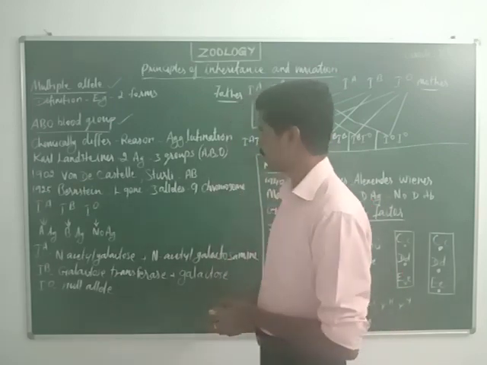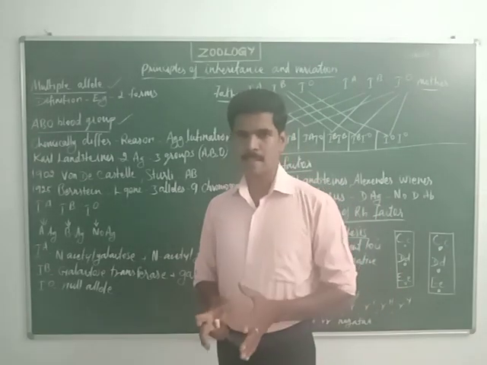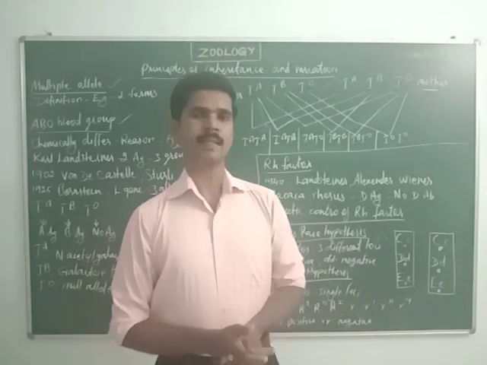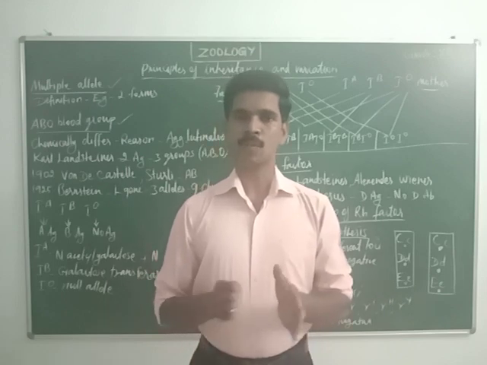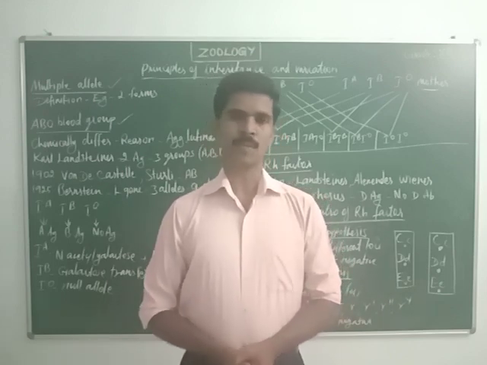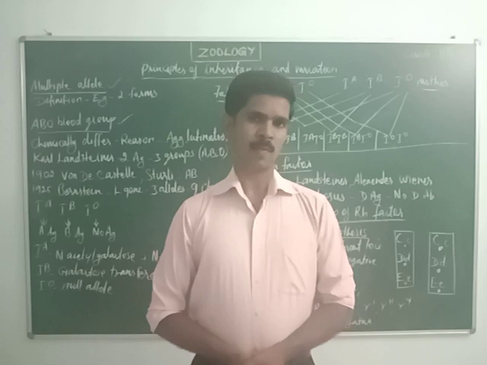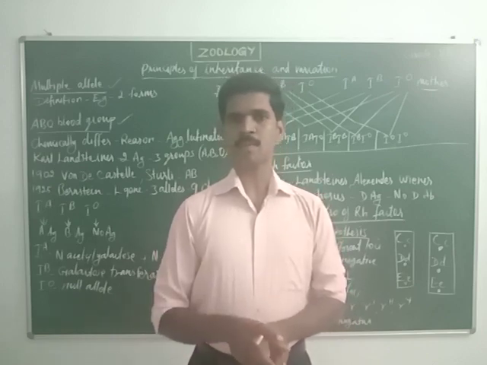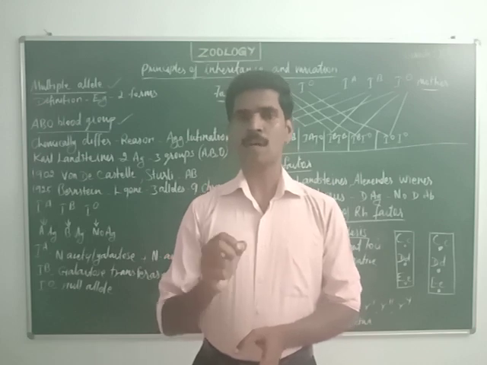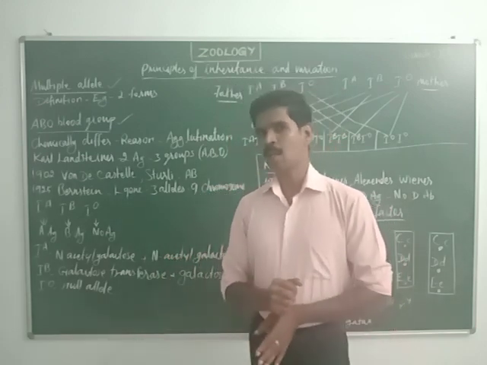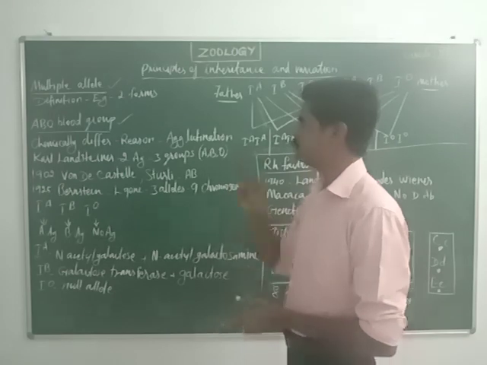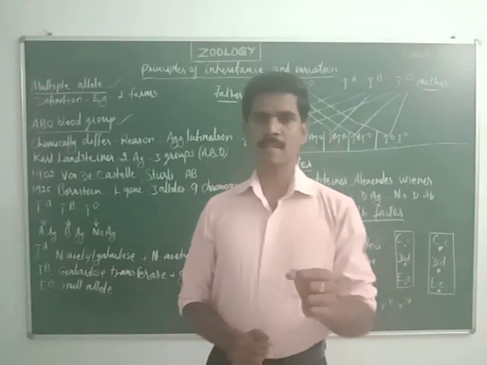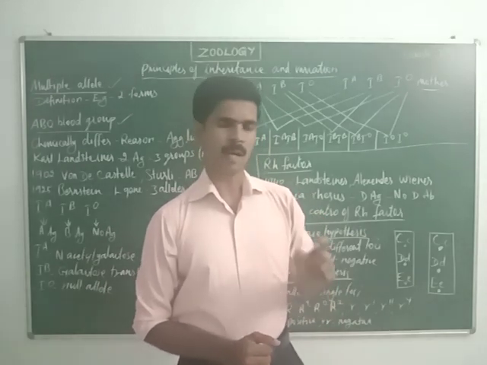Next part. When we mix two different types of blood group together, the blood immediately starts to clot. This condition is called agglutination. So when we mix two different types of blood group together, it leads to agglutination. Understand? Then, as I already told you, the antigens are present on the outer surface of the RBC.